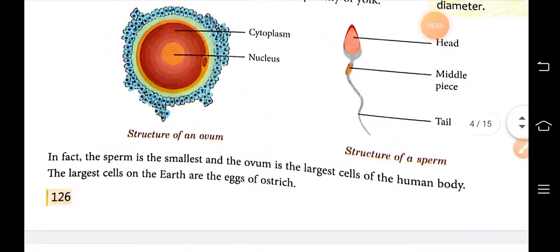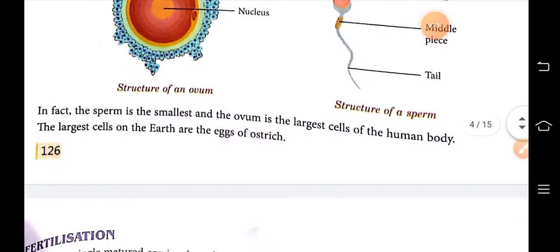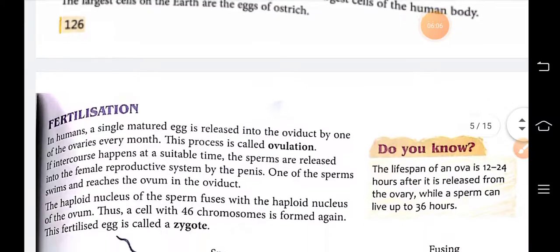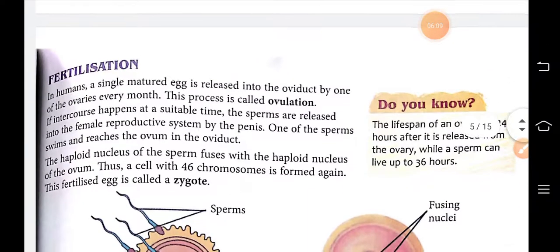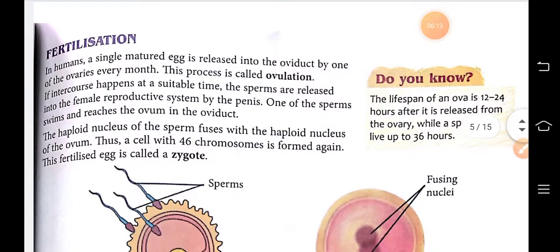These two types of cells are produced by male and female sex organs. Then the fertilization. Fertilization is the combination of male and female gametes.